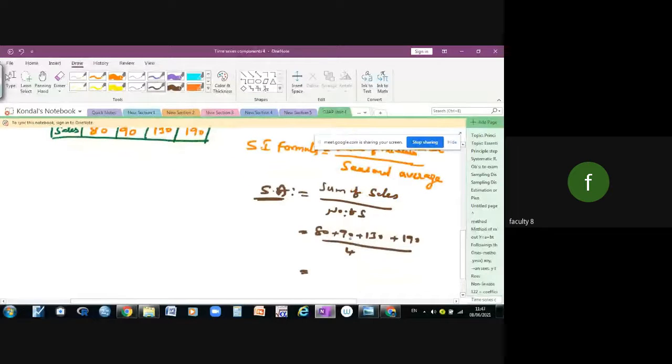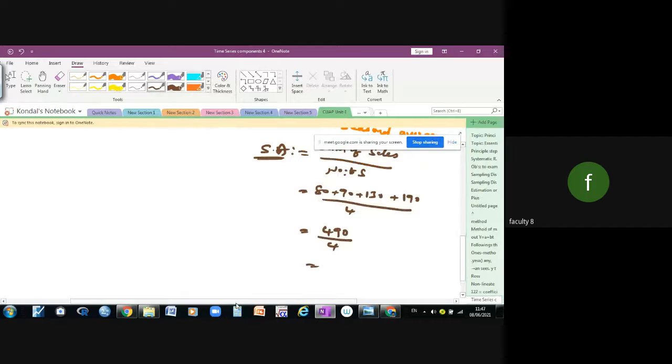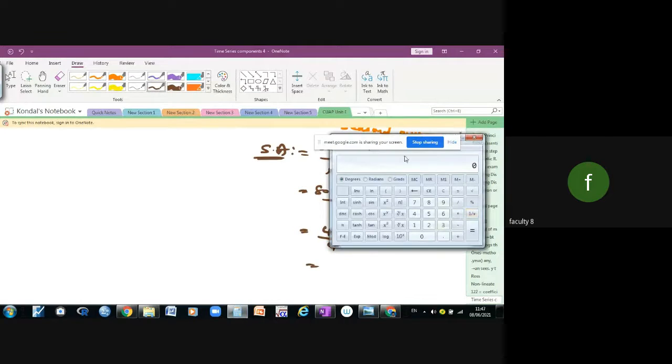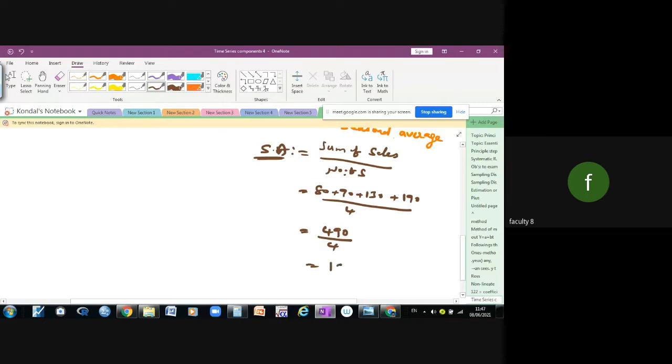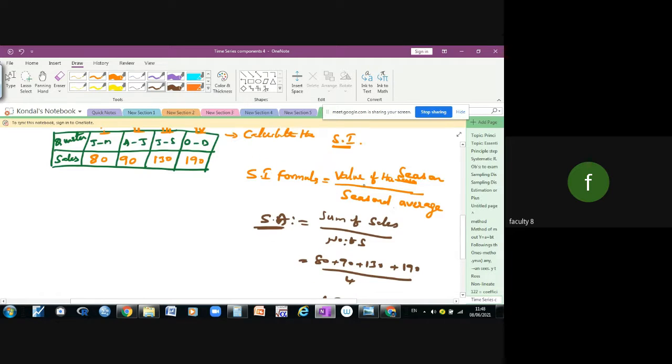80 plus 90 is 170. 170 plus 130 is 300. 300 plus 190 is 490. Divide by 4. 490 divided by 4 is 122.5. So this is the seasonal average. Then we can find the seasonal index.